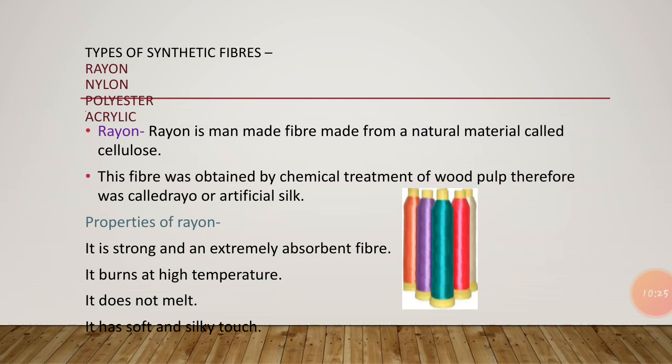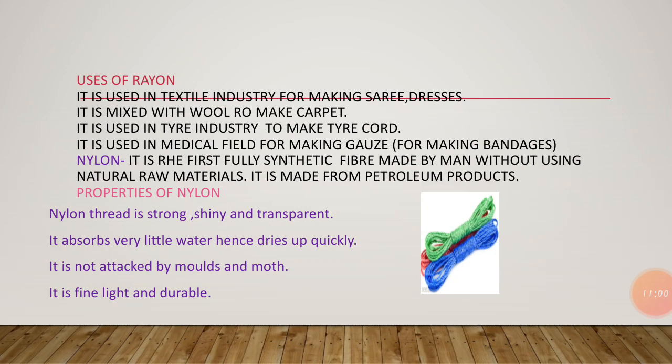Now we are going to know where it is used. What are the uses of rayon? Rayon is used in the textile industry for making shirts, skirts, and different clothing items. Different clothes are made from rayon. Next, this fabric has gained an unfair reputation as it is constantly used in making cheap garments that have very low prices. These cheap garments are made up of rayon.